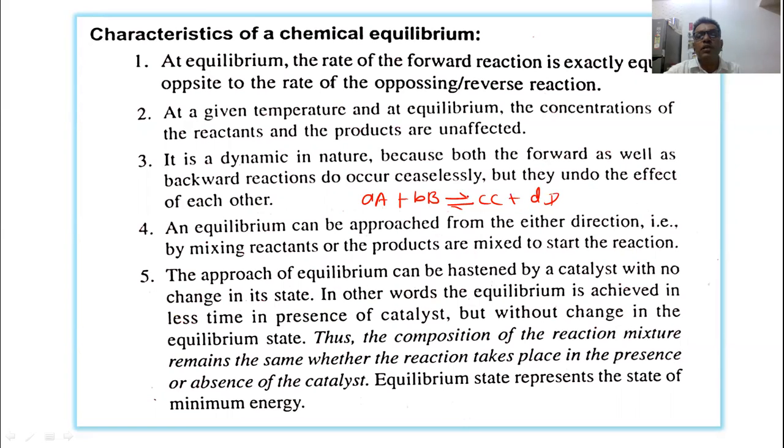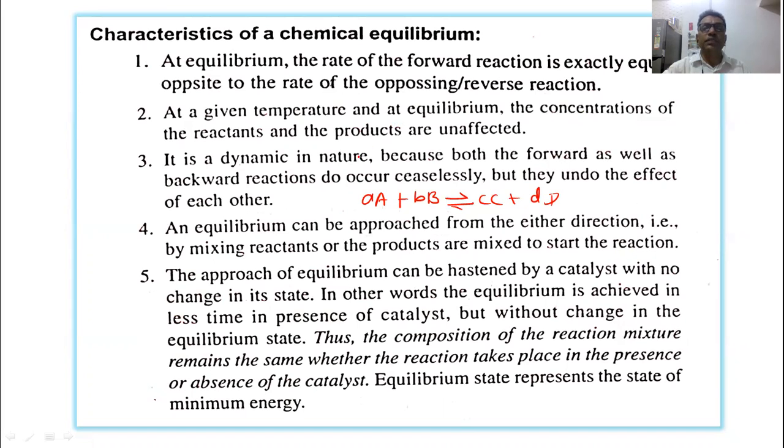So chemical equilibrium is a dynamic state at which the rate of the forward reaction becomes equal to the rate of the reverse or opposite reaction. So at the equilibrium stage, both rates are the same. This is the first characteristic of chemical equilibrium.